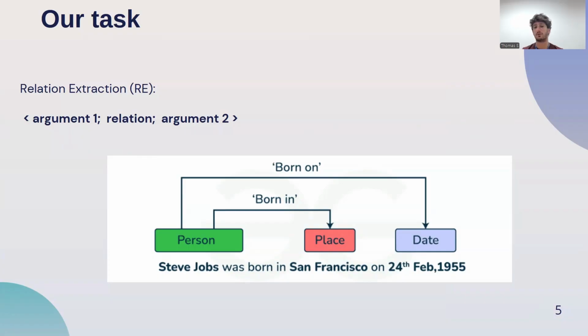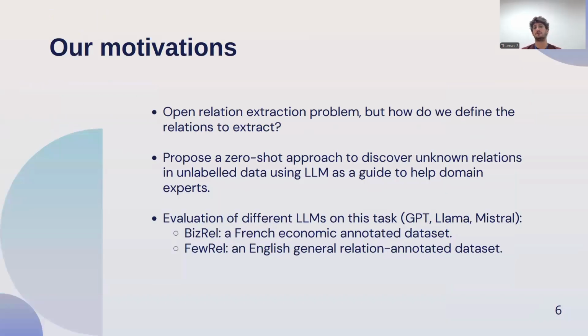But for us, it's going to be more complex because we have a lot of implicit information and no labeled data. So our motivation is that we are more in an open relation extraction problem than a relation extraction one, because we have unlabeled data. But in open relation extraction, most of the time, studies always used annotated data to make evaluations. So there is no system made just to discover unknown information. And so how do we define the relations to extract?